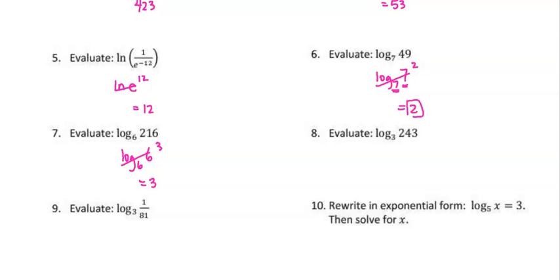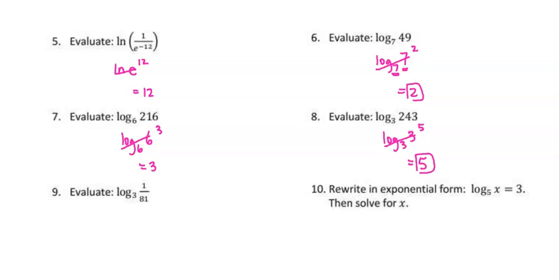So you're going to get the bases to match. So you're going to say log base 3 of 3 to what power is 243? So how many 3's do I have to multiply together to get 243? That's 5. So these cancel, and your answer is just 5.